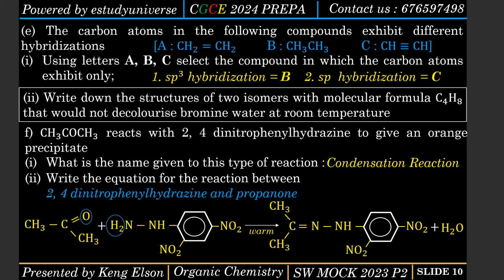The remaining compound will remain unchanged. So this portion of the compound will remain unchanged. Here is a portion here, so it's just going to attach itself onto the double bond. It is still going to be there. Voila, that's it. So here's a double bond, right? Here's a double bond, and here is also a double bond. Then the H has combined with the oxygen, and we have water. All right, so that's the reaction.